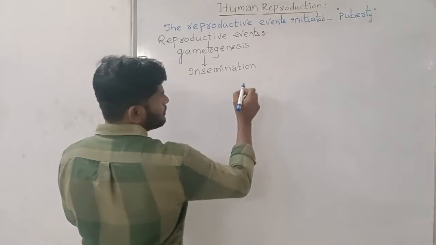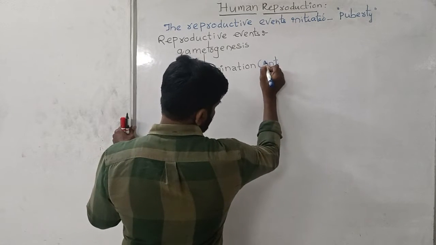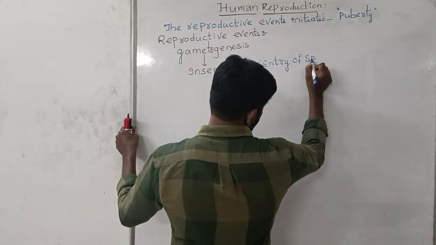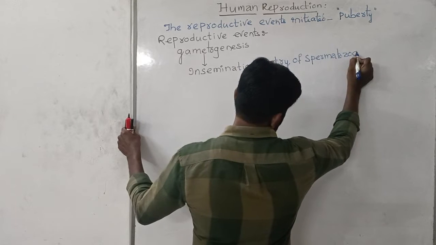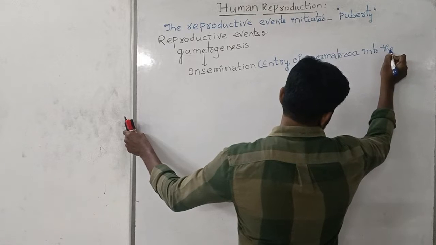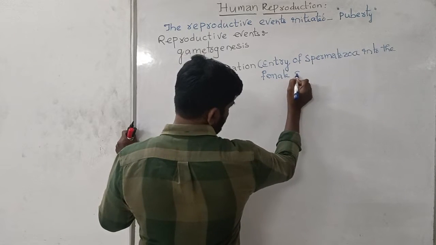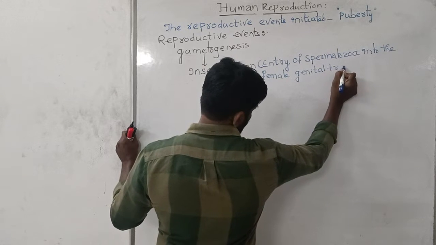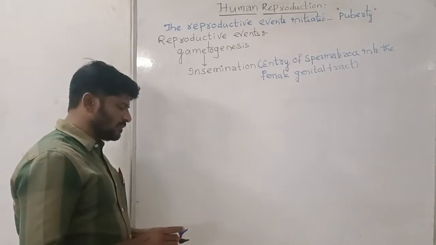Insemination means the entry of spermatozoa into the female body, into the female genital tract. This entry of the spermatozoa into the female genital tract is called as insemination.